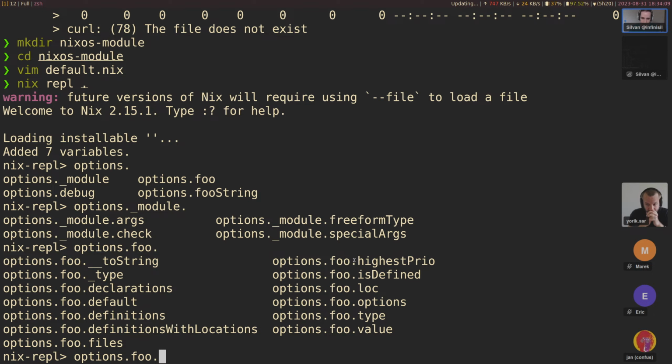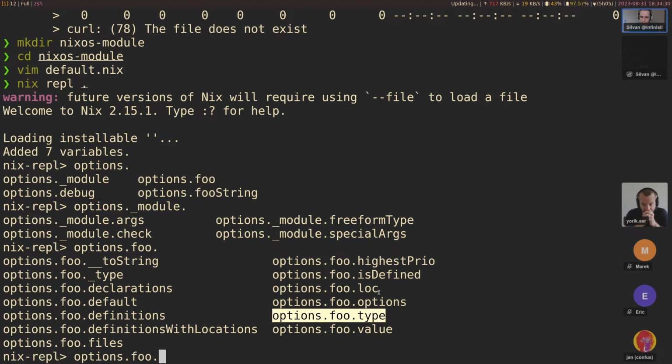We have highestPrio. We have isDefined. In a lot of cases, these shouldn't really be used that often. I generally don't recommend using them. But sometimes it's useful, especially for debugging. I've used it a couple times. Sometimes you want to copy the type of another option.